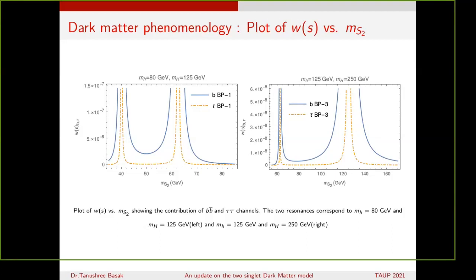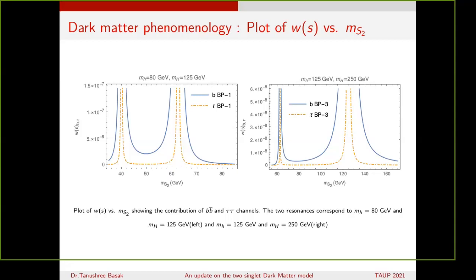So here we see that we can obtain the resonance at m_h equal to 80 GeV and m_H equal to 125 GeV. In the first plot, where m small h is 80 GeV and m capital H is 125 GeV, we can see the resonance at roughly m_h by 2, that is around 40 GeV, and around 62.5 GeV. In the next plot, where m_h is 125 GeV and m capital H is 250 GeV, we see again the resonance around 125 GeV and 62.5 GeV.